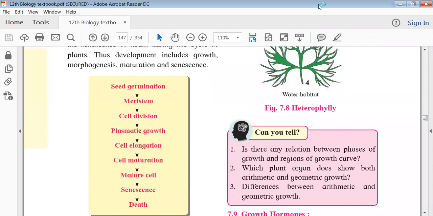Who will tell? Anyone? What are hormones? First tell me what are hormones. Not about plants. Tell in terms of human beings, because you have just studied human beings. So tell me what are hormones in case of human beings?